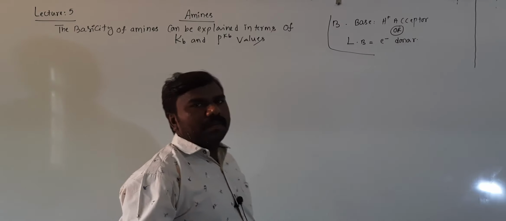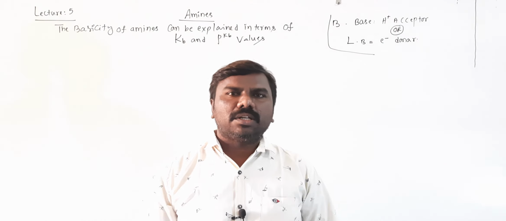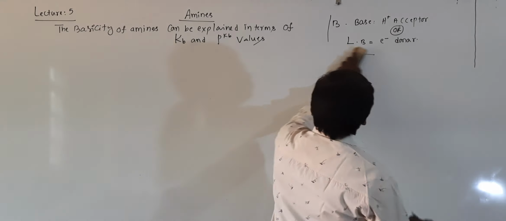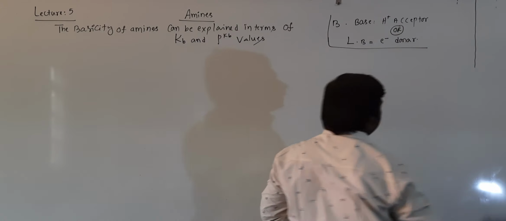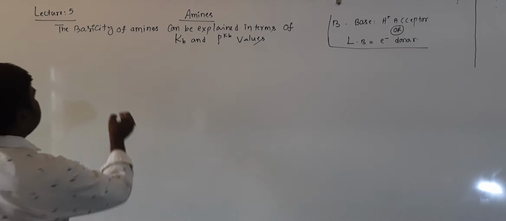Kb means base dissociation constant, right? Base dissociation constant. If I take a base RNH2 with water,